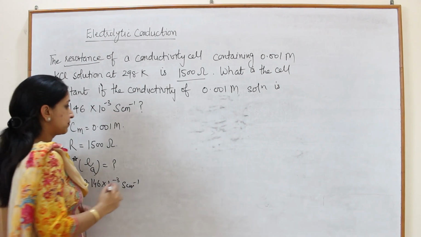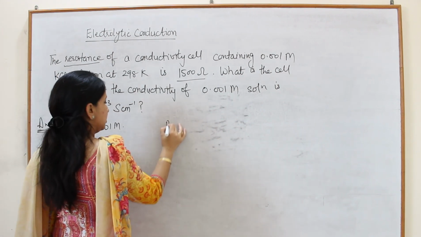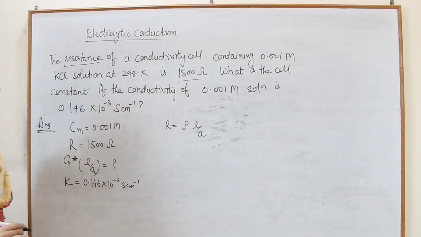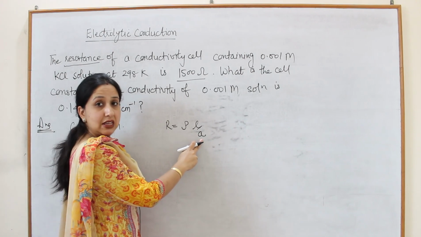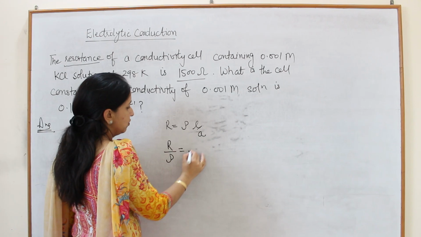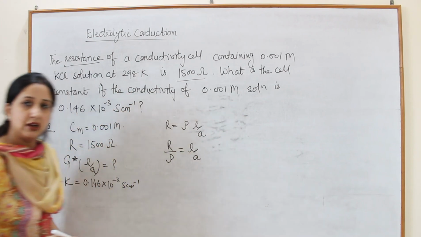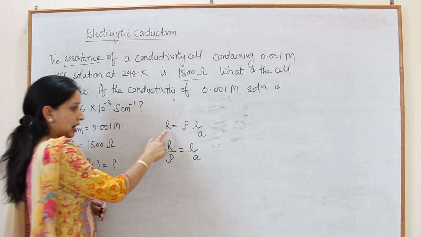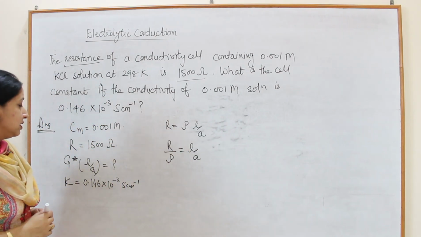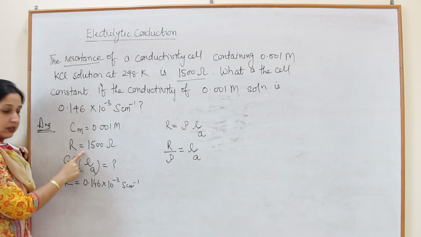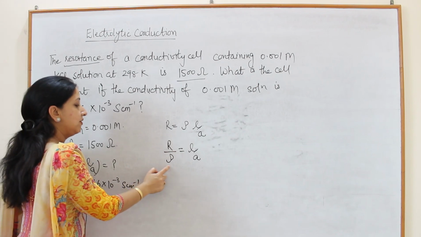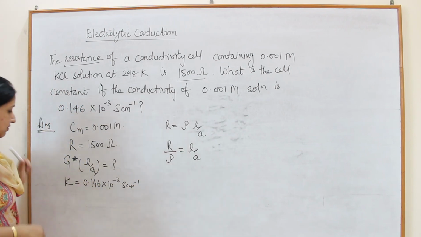Now we know R is equal to rho into L upon A, and we have to find this L upon A. So R upon rho will be equal to L upon A. We have given R, it is equal to 1500 ohm, but we don't have the value of resistivity.